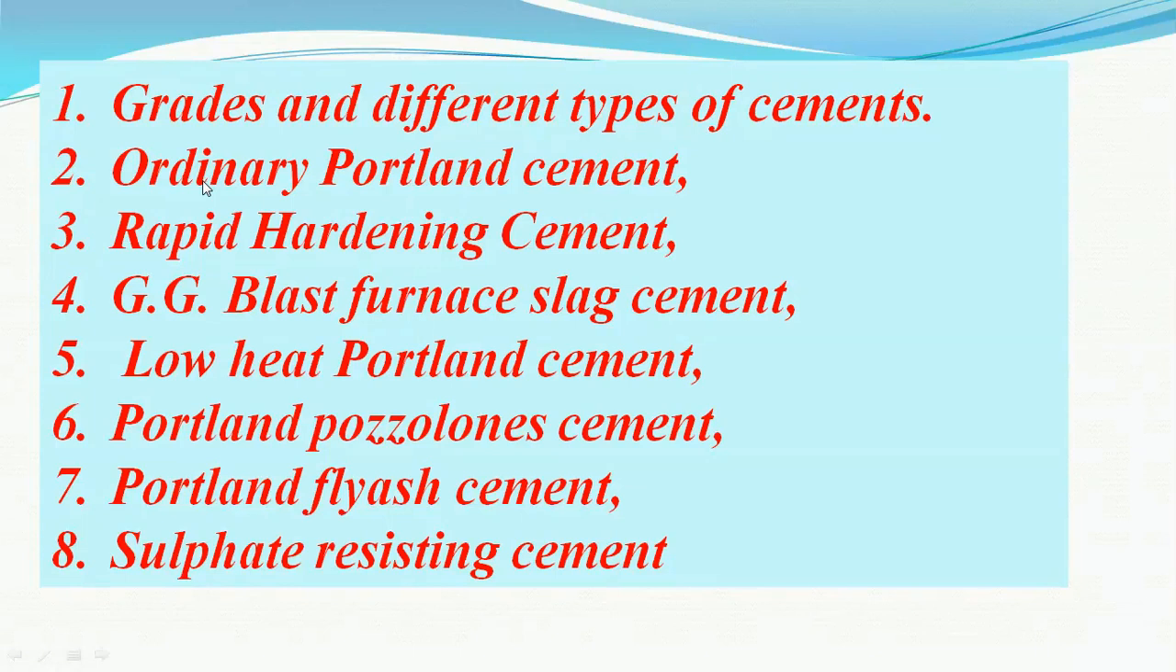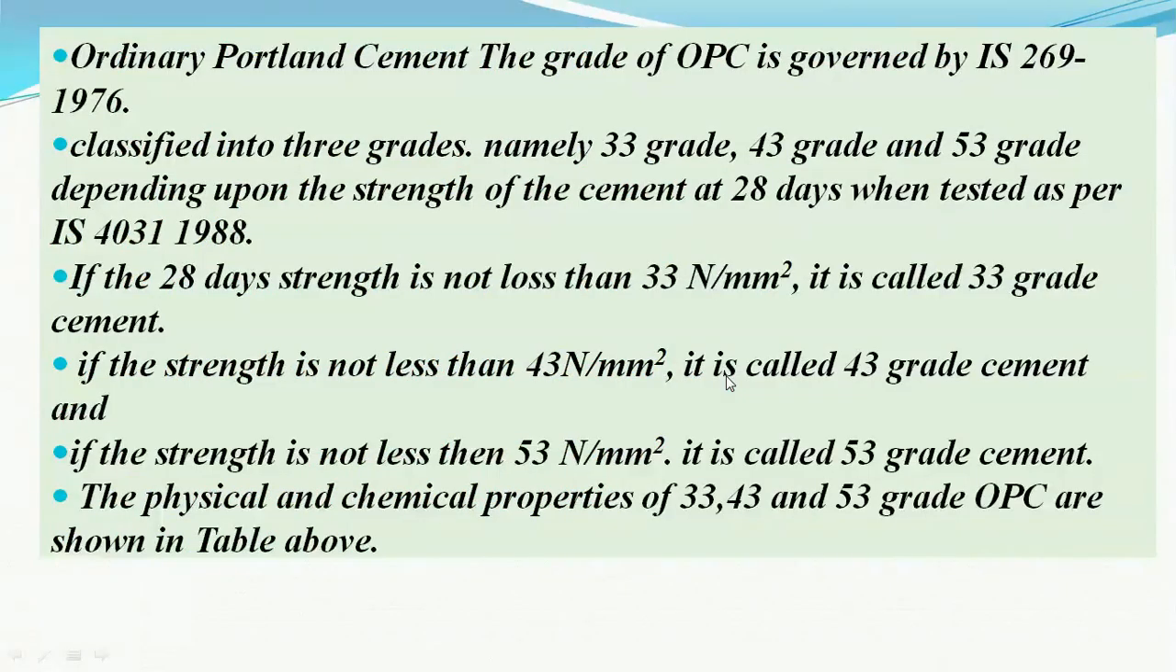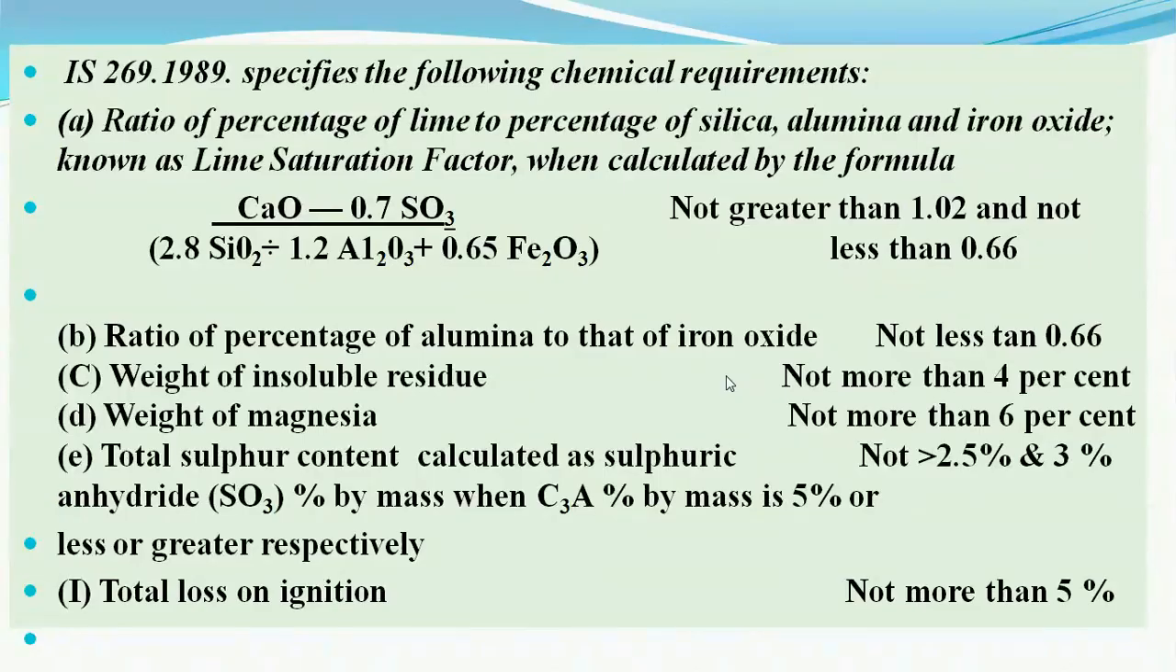The cements used are ordinary Portland cement, rapid hardening cement, ground granulated blast furnace slag cement, low heat cement, Portland pozzolana cement, Portland fly ash cement, sulfate resisting cement. The ordinary Portland cement is again divided into 33, 43 and 53 grade, as we have just discussed.